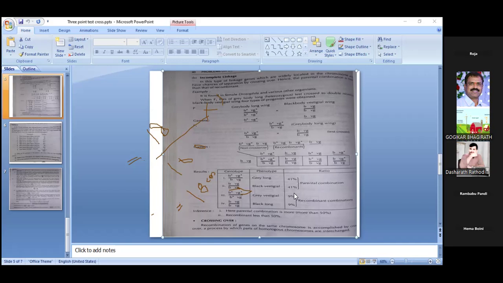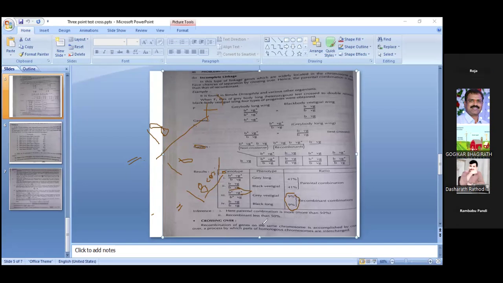How many are with non-parental characters? 9 plus 9, 18. 18 by 100 into 100, we get 18. That is the recombinant percentage between VG plus and B. So this 18% expressed in map units is equivalent to 18 map units or 18 centimorgan. Here the parental combination is more than 50%, recombinant less than 50%. The crossing over percent never exceeds 50%.